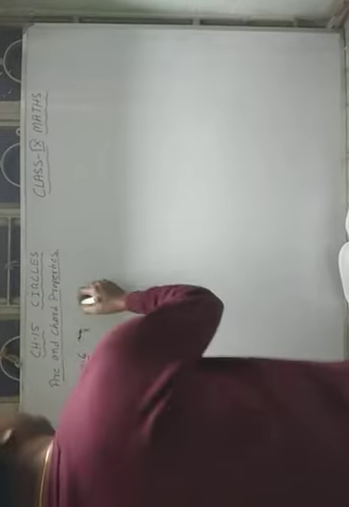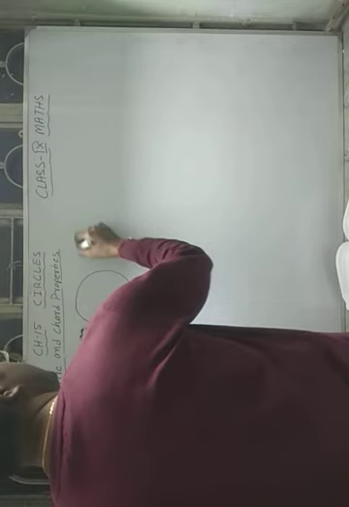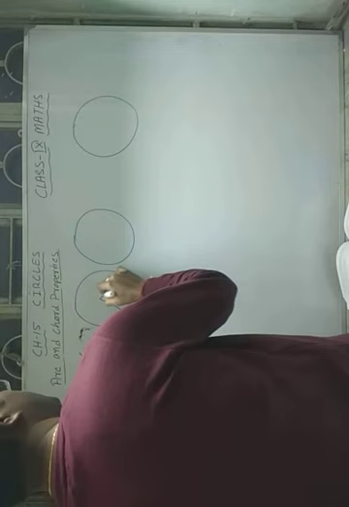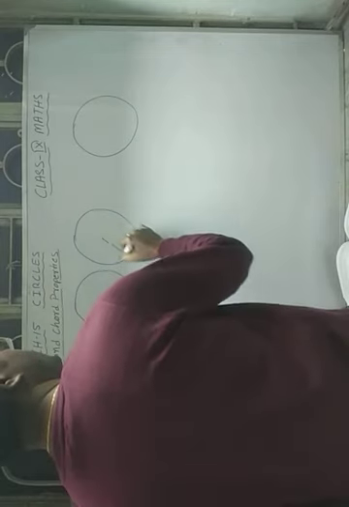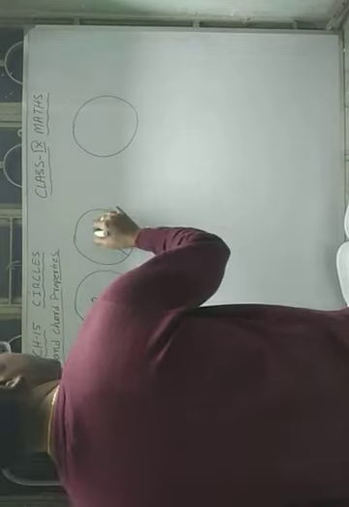Means if you take two circles like this, or you can take a single circle also like this. Now you take the two sectors formed by two radii, O, O dash.